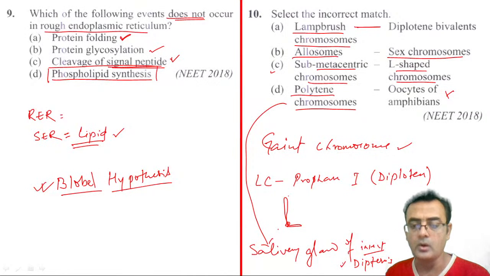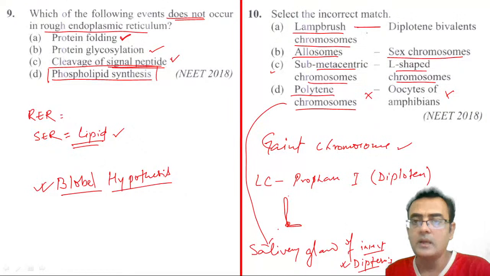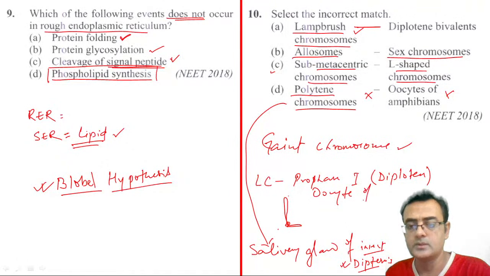Their salivary glands have the polytene chromosome, not the oocyte. The lampbrush chromosome is present in the oocyte of the amphibians.